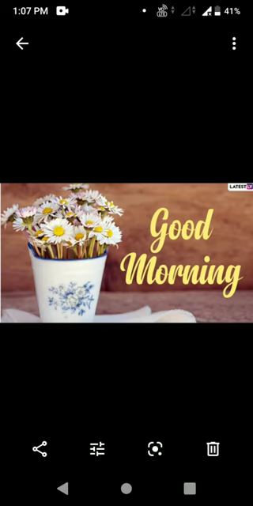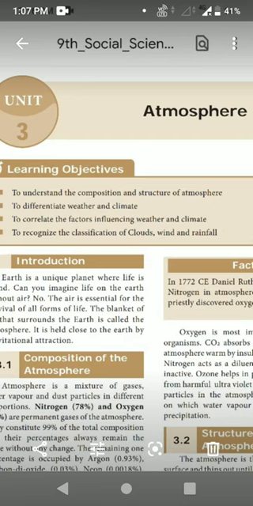Atmosphere. What do you know about this atmosphere? In this atmosphere, which is the most important gas we need for living organisms in order to live? That is, we all know, oxygen, isn't it? Oxygen is most important for all living organisms. So from where are we getting this oxygen? That is in the atmosphere. Okay, students, now we can go to our lesson.